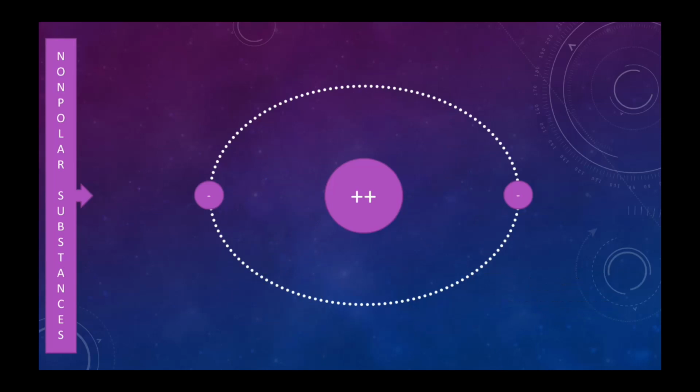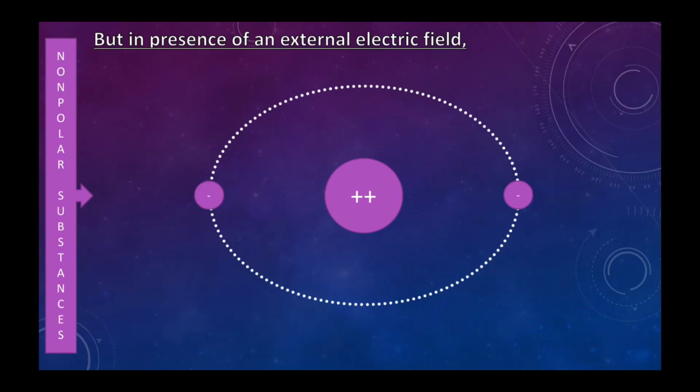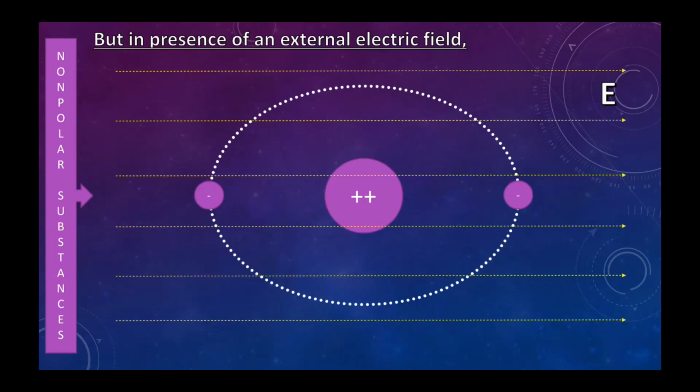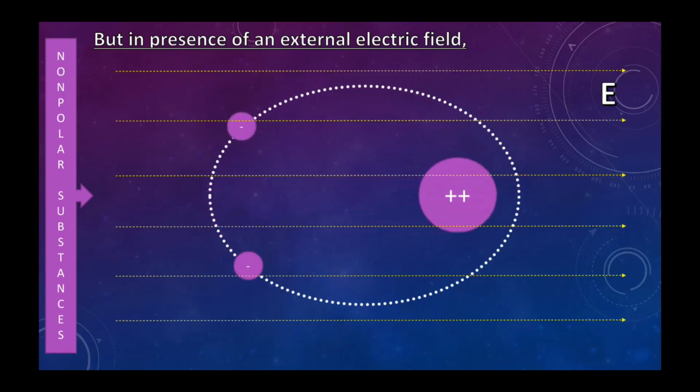Alright, but if we bring an external electric field, then what will happen? As you know, in the presence of an electric field, if you place a charge, it experiences some force. So here there are three charges, two negative charges and one positive charge. The negative charge will experience a force to the left and the positive charge will experience a force to the right.